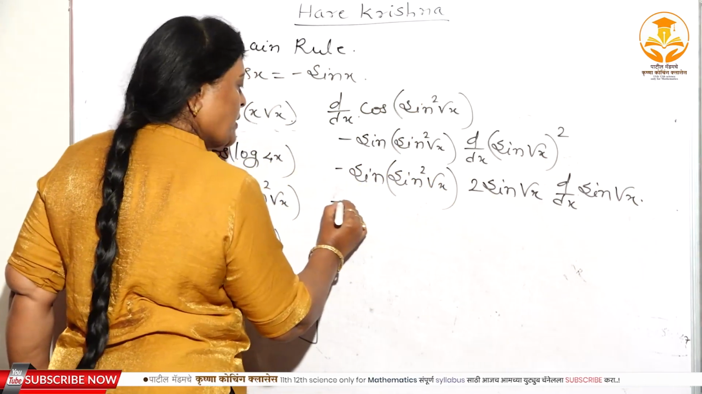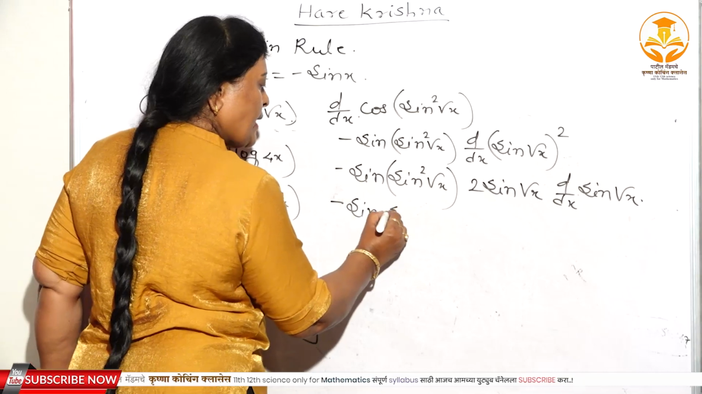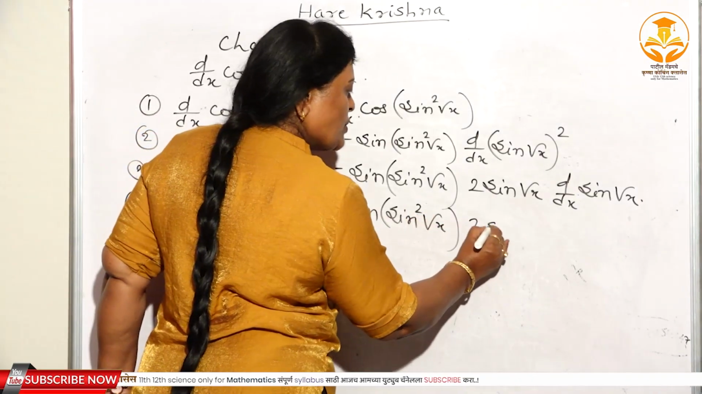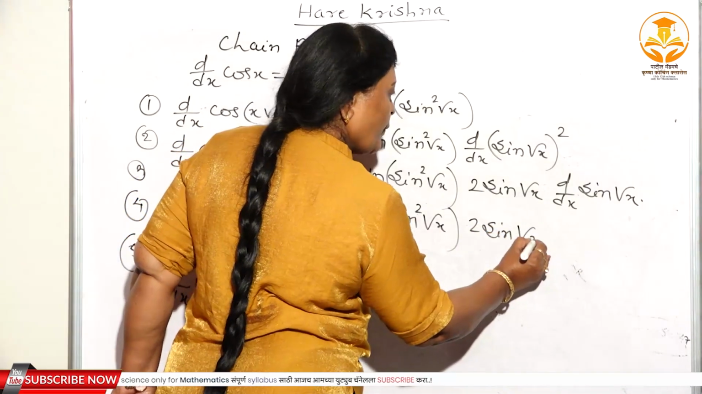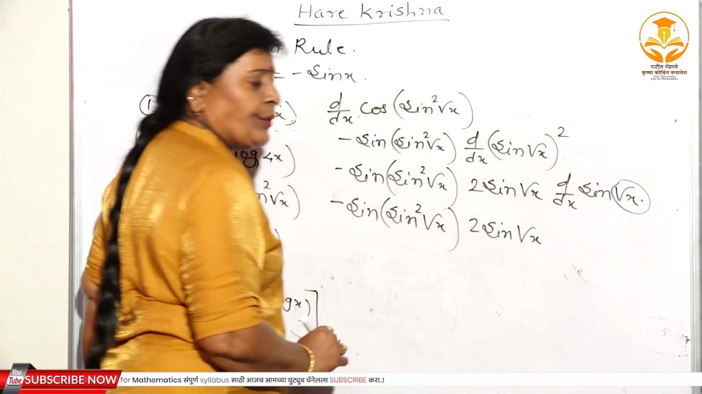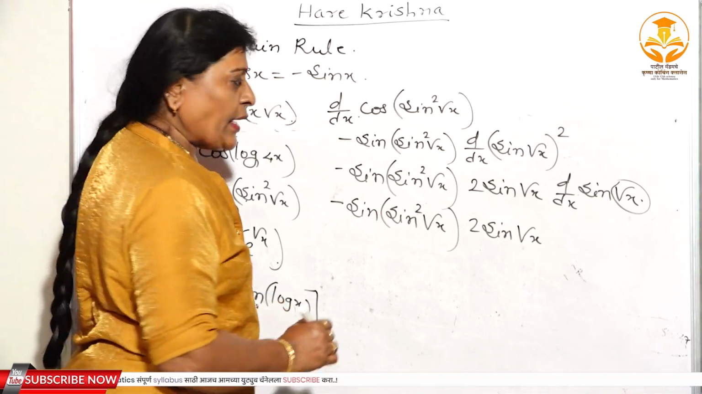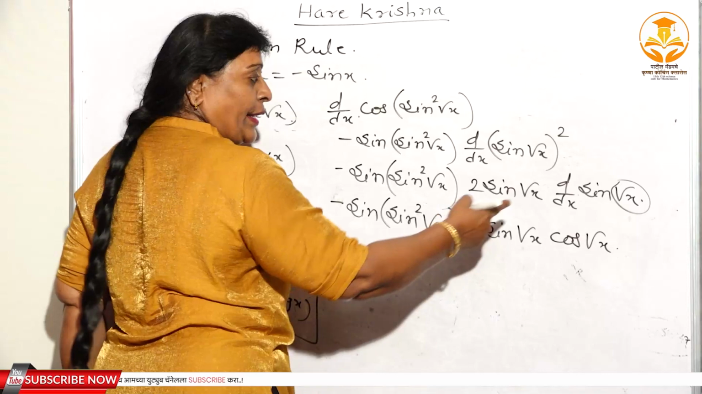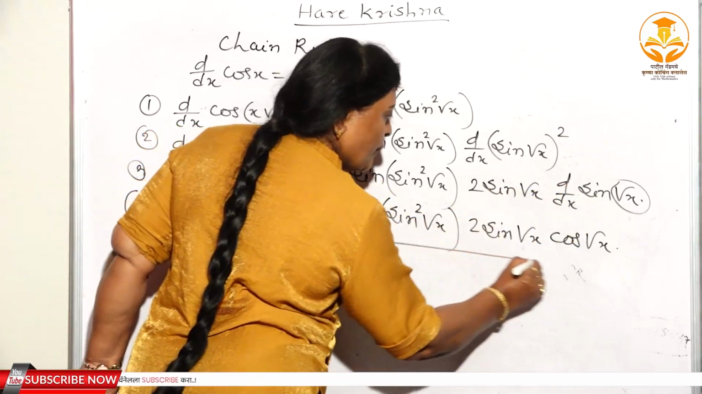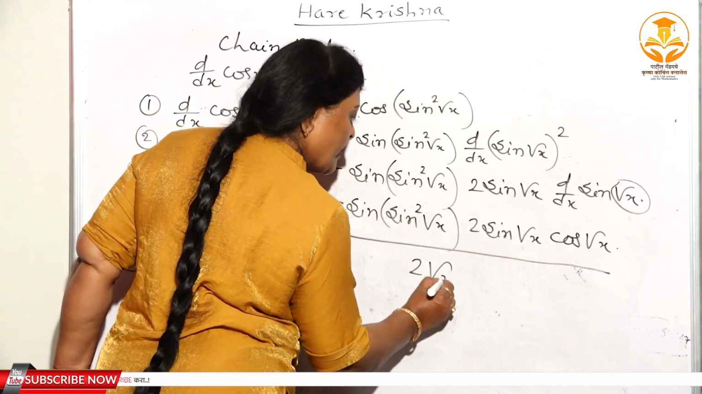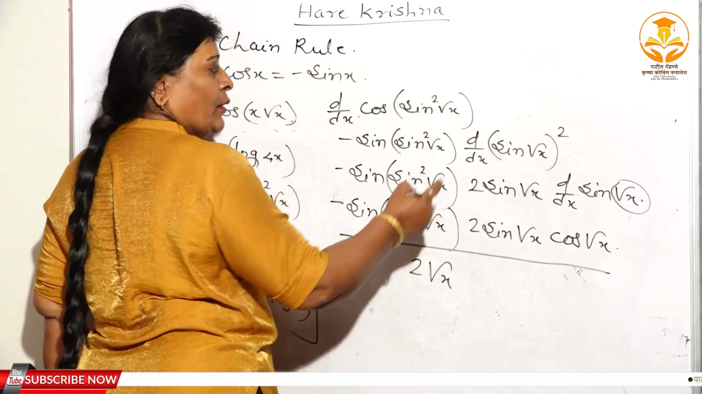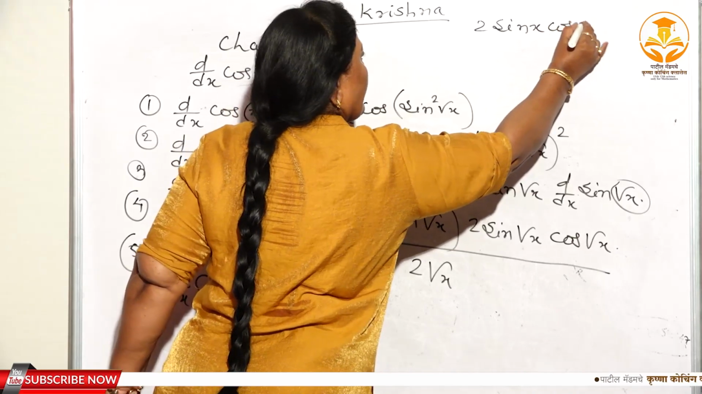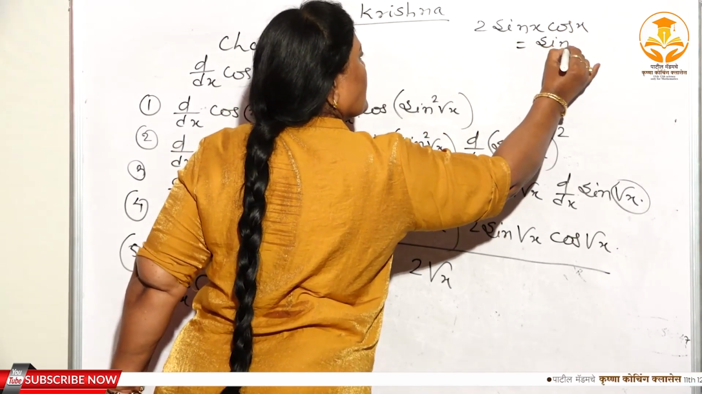right? Now minus sine square root x, here again 2 sine root x, here again you have to substitute u. What is the derivative of sin u? That is equal to cos u, cos root x, and the derivative of root x, that is equal to 1 upon 2 root x. Again 2 sin x cos x. See here again the formula 2 sin x cos x, it is equal to what here, sin 2x.